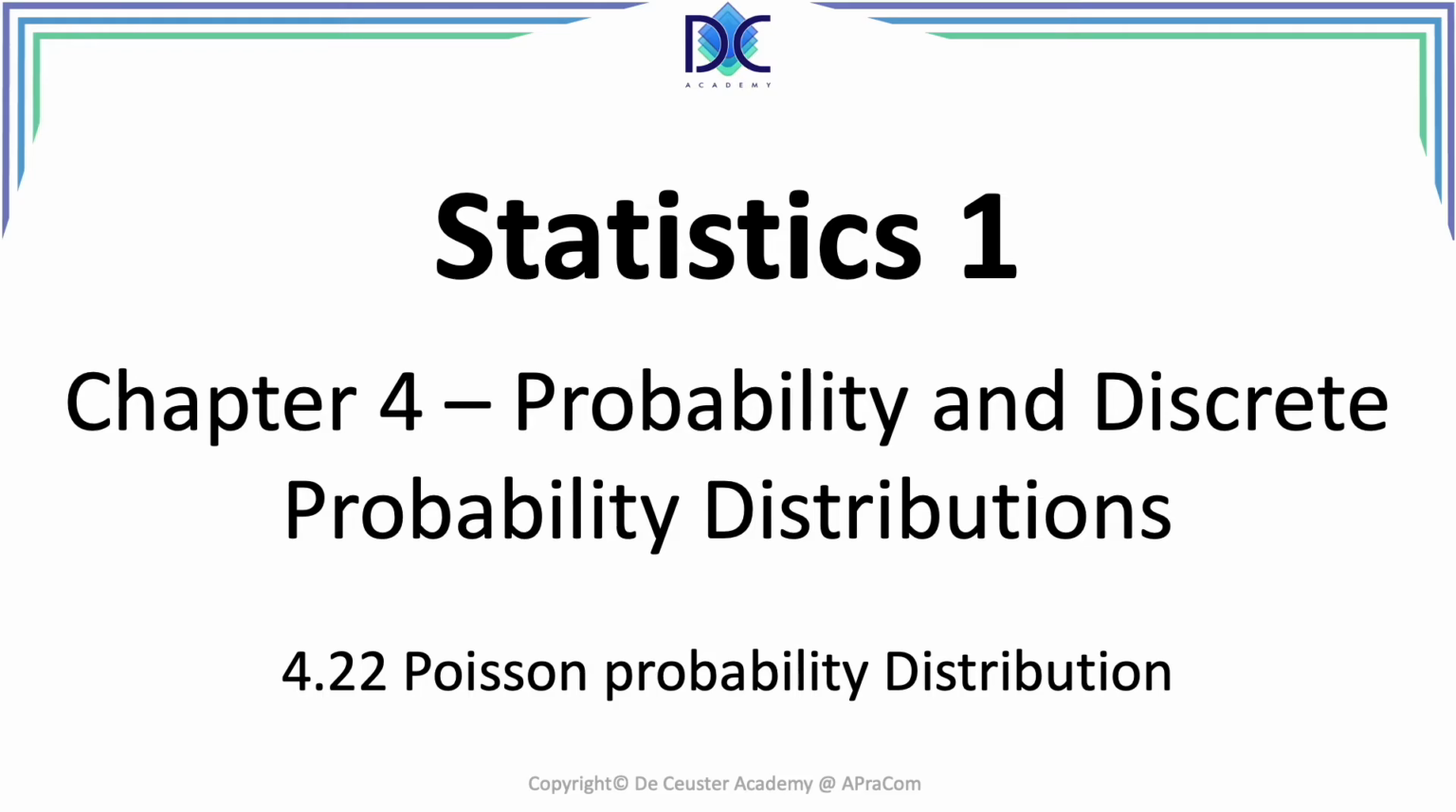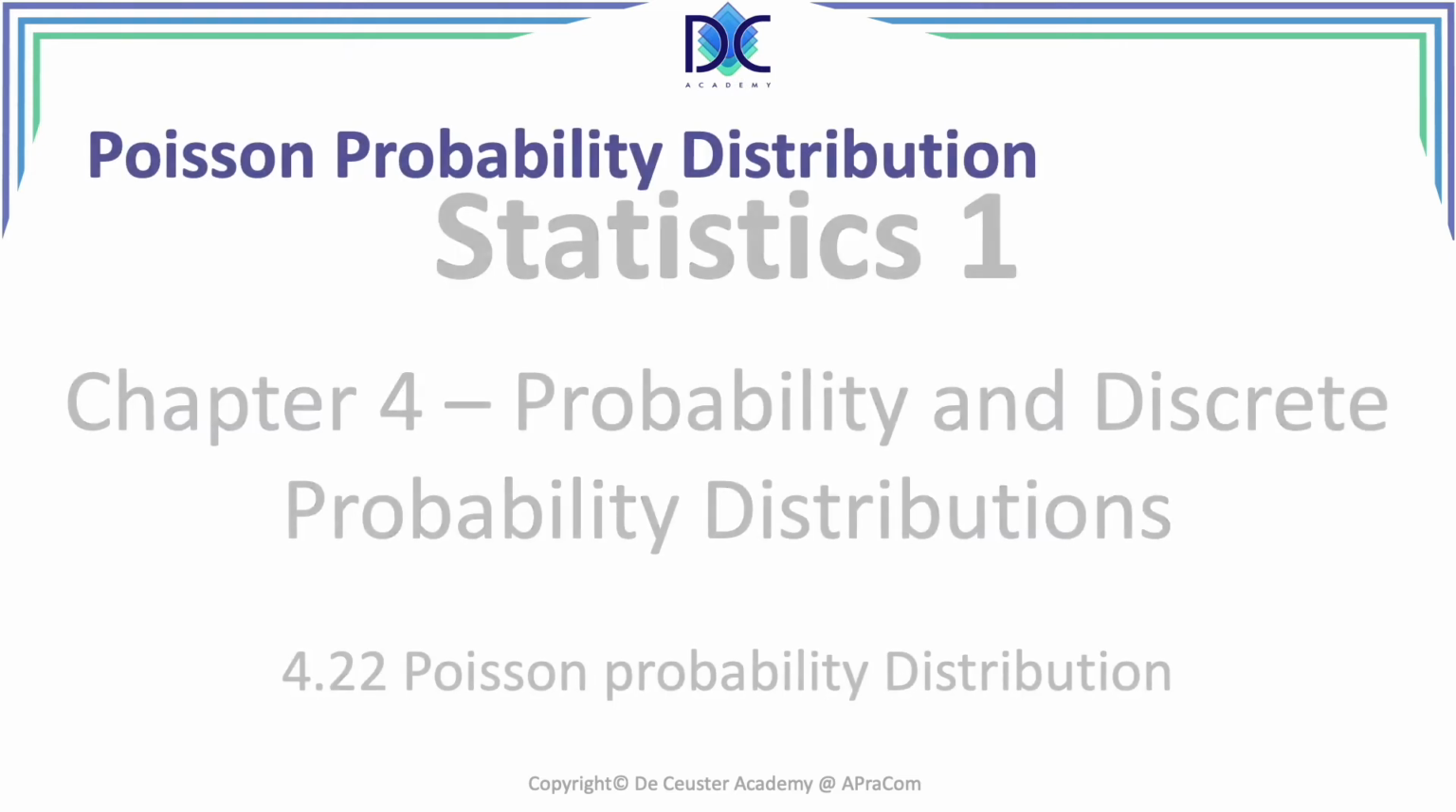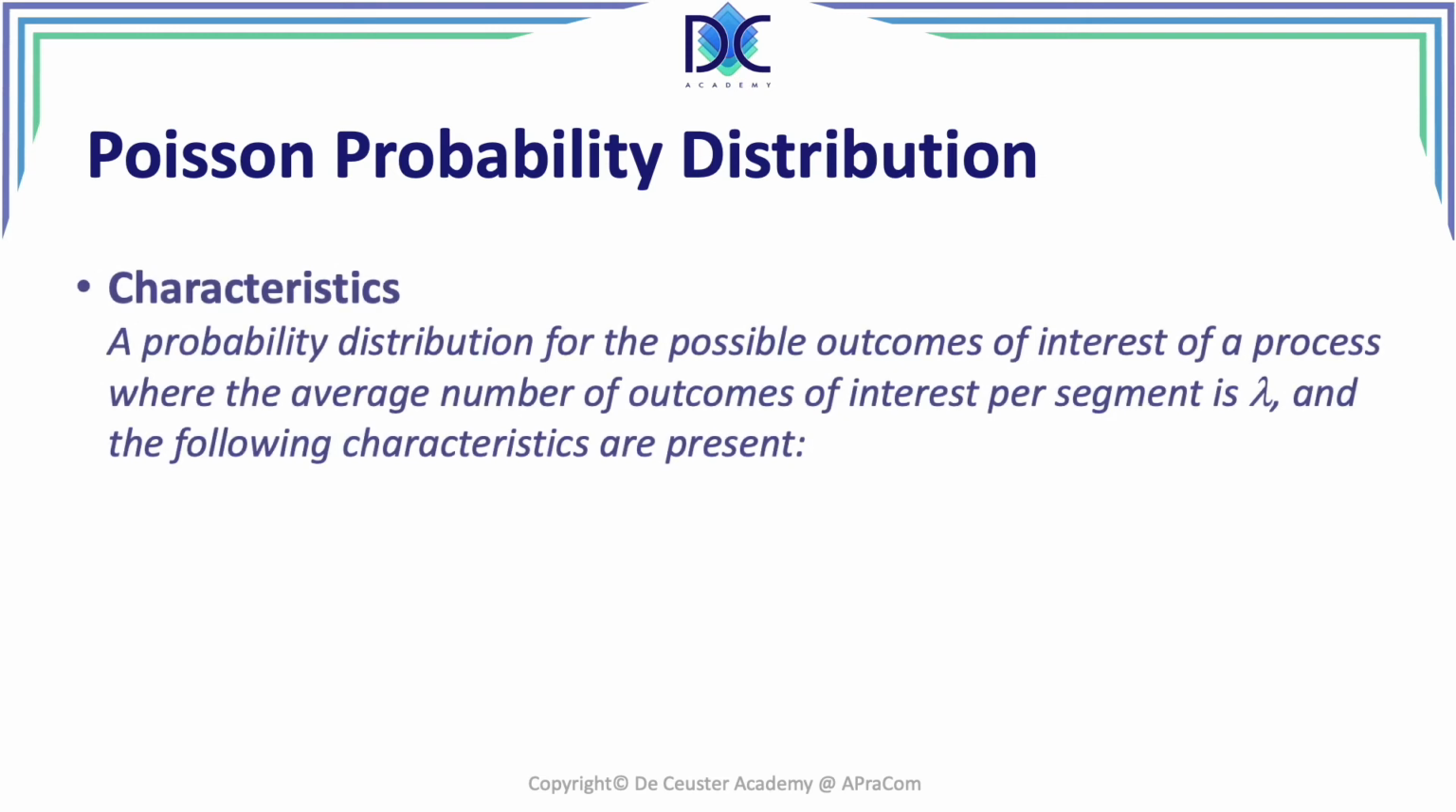My name is Luc de Kooster, founder of the Kooster Academy, and in this new video we will discuss a new distribution, a discrete probability distribution, which is the Poisson probability distribution. Let's have a look at what the Poisson distribution is about. First of all, the Poisson probability distribution has some specific characteristics.